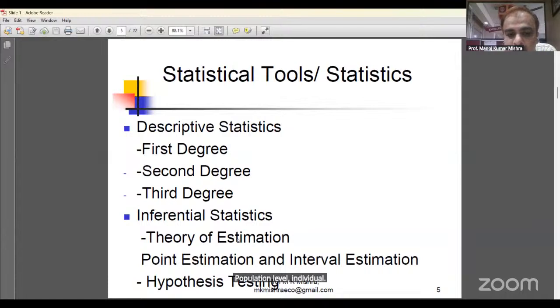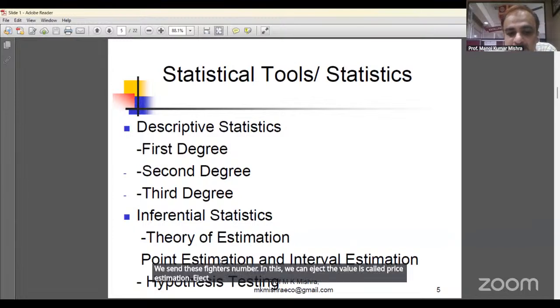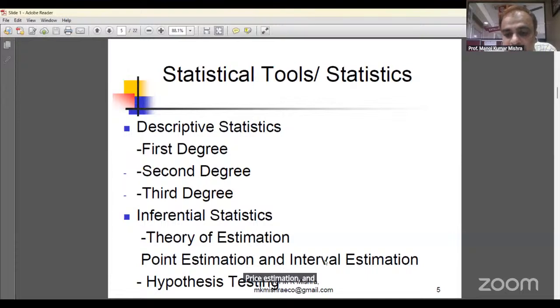We calculate each individual role in the theory of estimation. We solve this by the regression model. When we calculate the exact value of the role, it is called point estimation. And when the role is calculated in a class interval, that is called interval estimation.